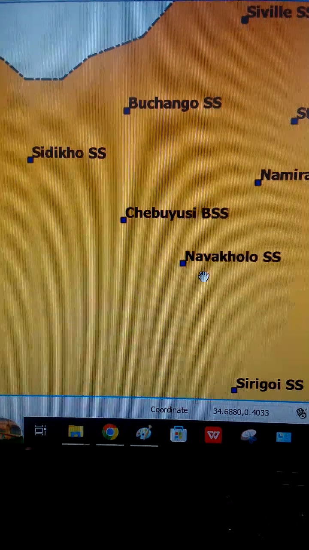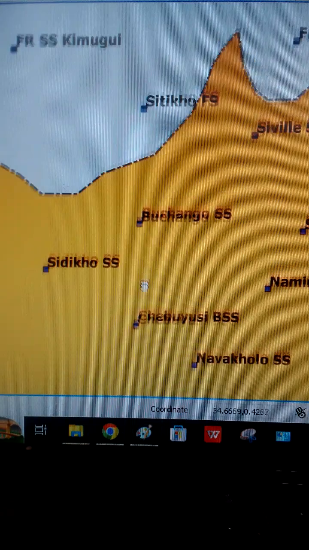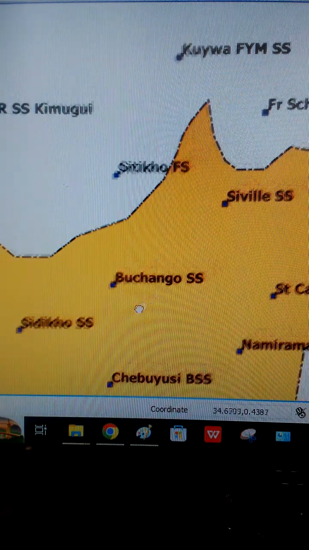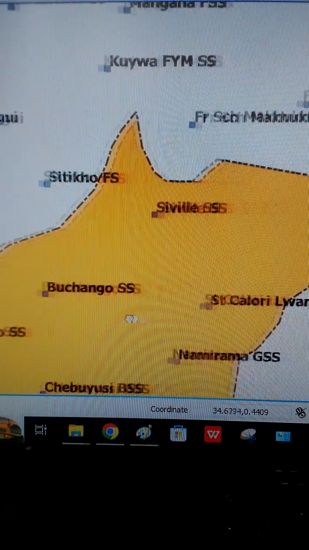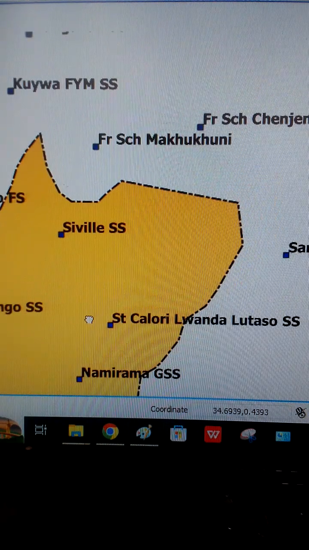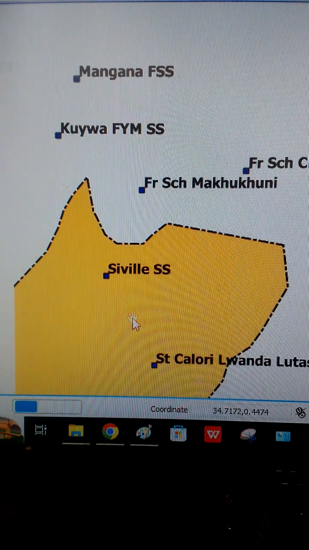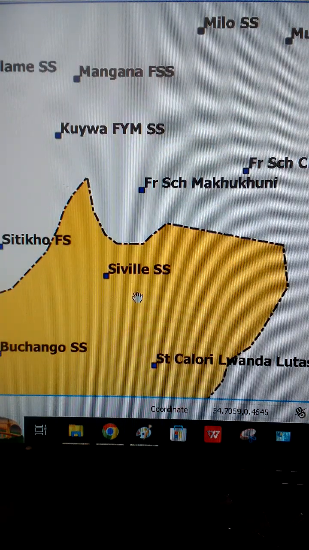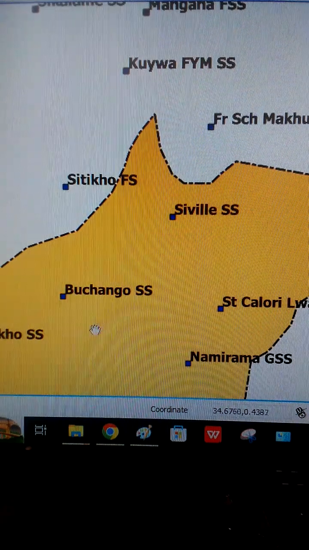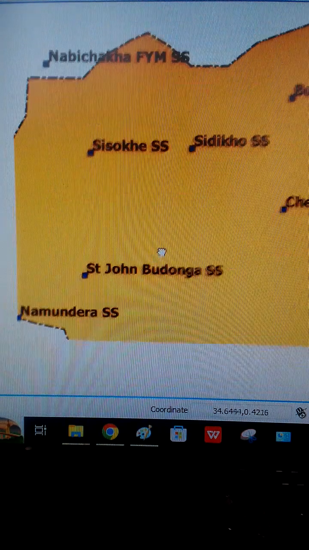This is Navakholo Secondary School, Chebuyusi Boys Secondary School, Sidiho Secondary School, Uchango Secondary School, Namirama Girls Secondary School, St. Kalori Luanda Lutaso Secondary School, and Civile Secondary School. Alright, now let's go towards the west for any school that you have not looked at.